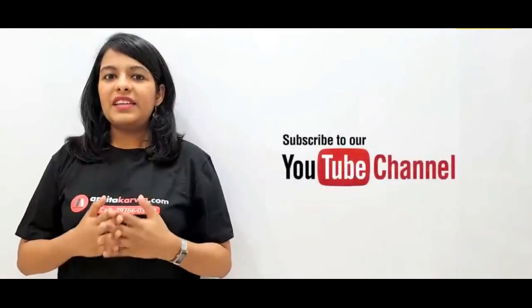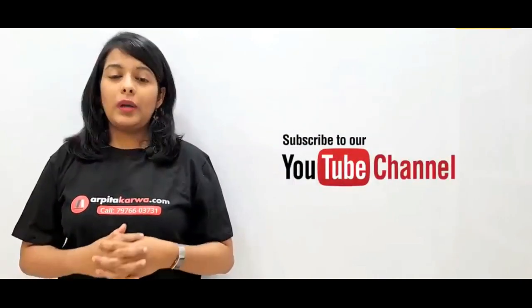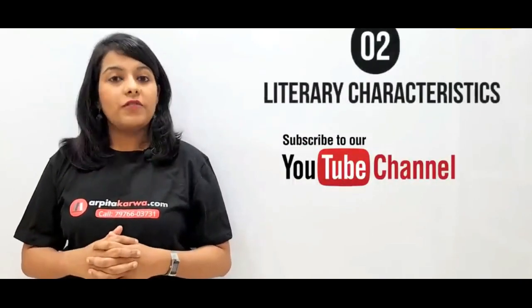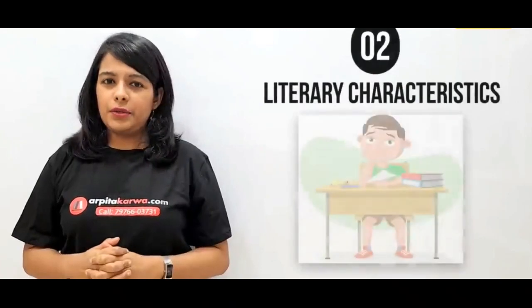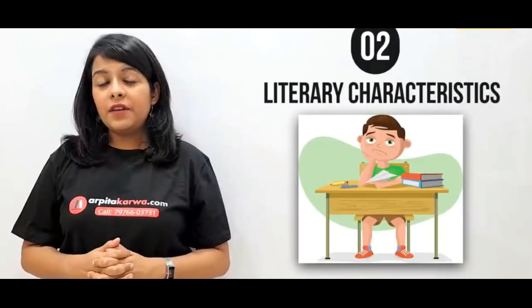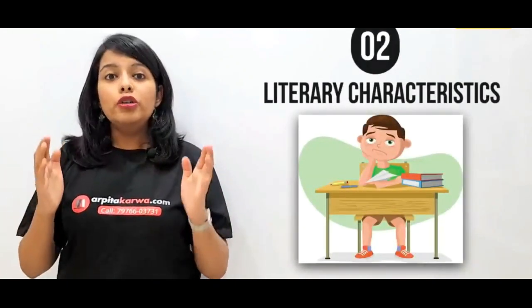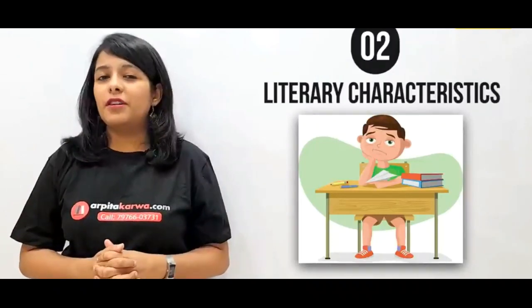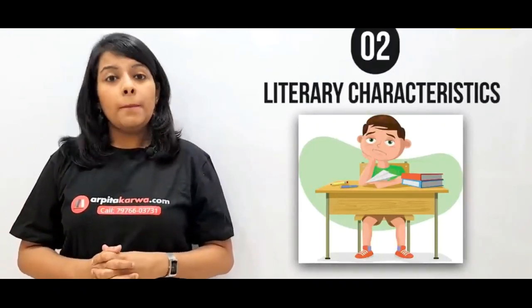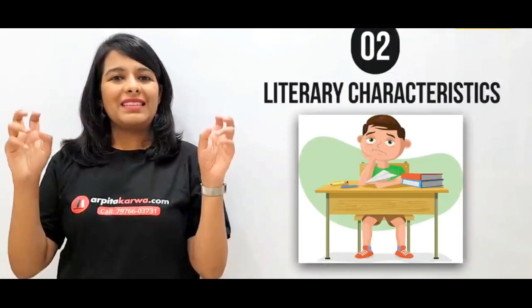Now that we have looked at the historic side, it's time to look at the literary characteristics of this age. Now it's very sad to tell, but the fact is that even in this 600 years, no good or remarkable piece of literature was written. Why so? Because this period is known as Dark Ages.